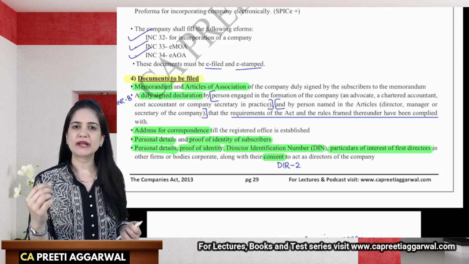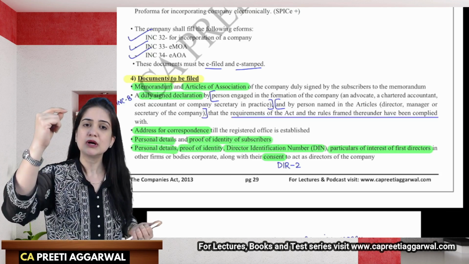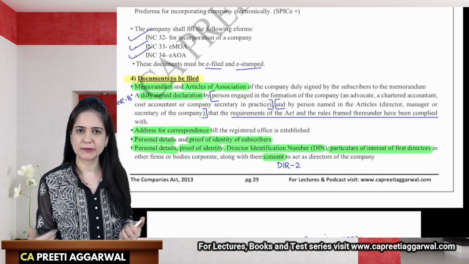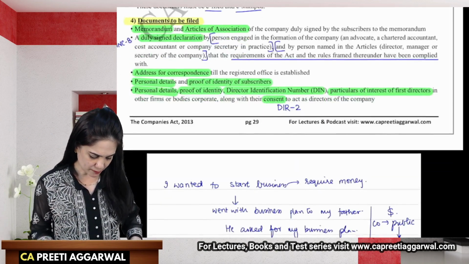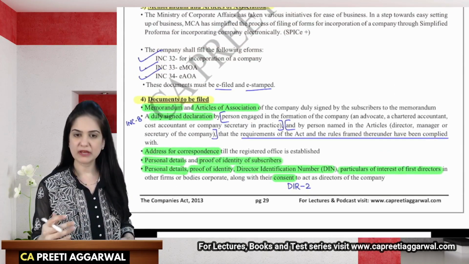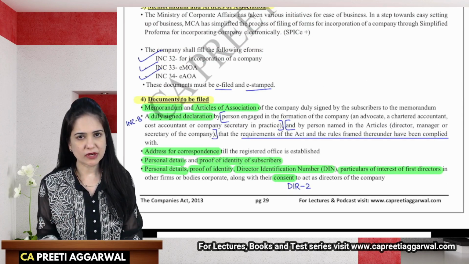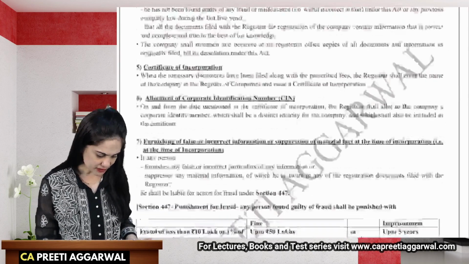So if you enter the director identification number of any person on the website of MCA, you will come to know the companies or the LLPs in which he is a designated partner, or the companies in which he is a director. So all those details can be obtained. His consent will also be filed with the ROC that this person has agreed to become the director of the company. Okay. Then what other documents are to be filed?